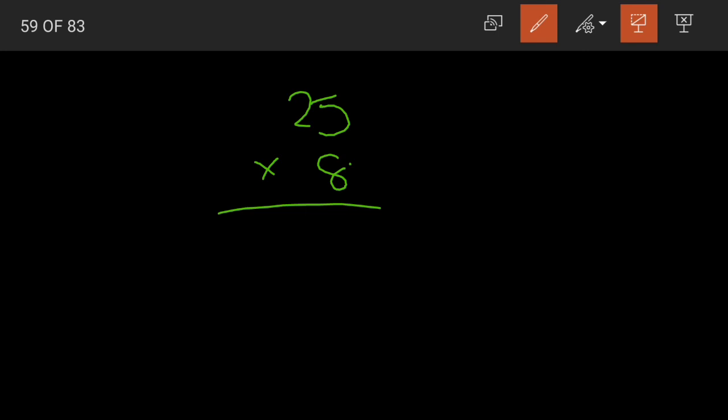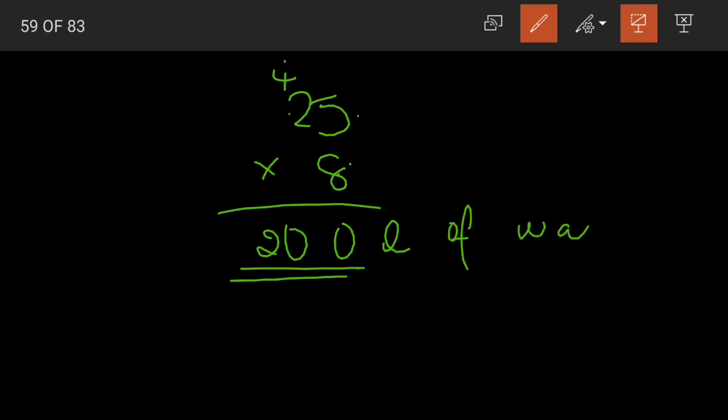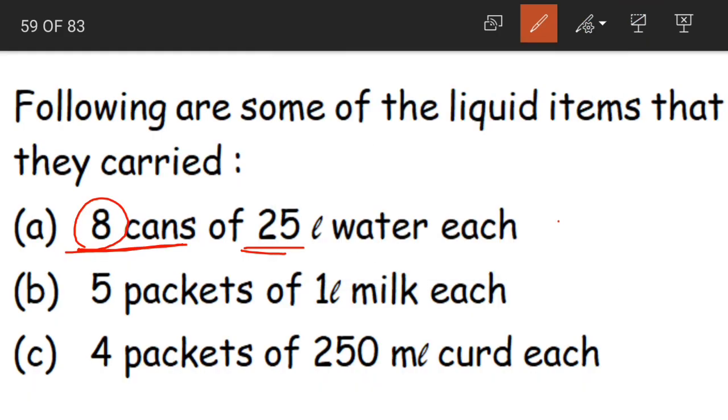In 8 cans the total quantity will be equal to 25 multiplied by 8. 8 5s are 40, 4 carried, 8 2s are 16 plus 4 is 20. 200 liters of water. Let us write here.